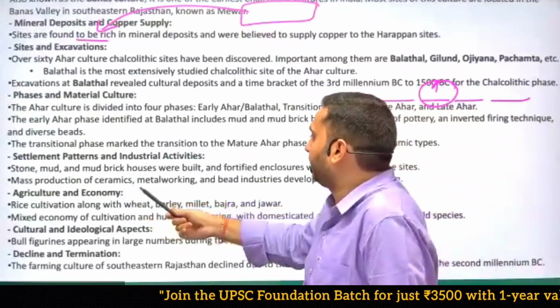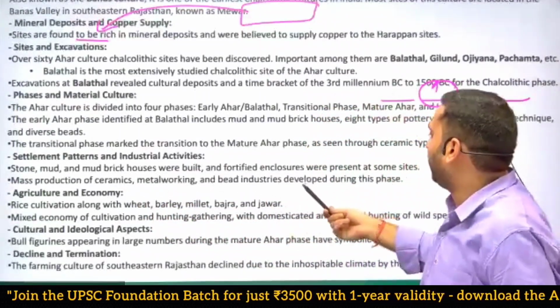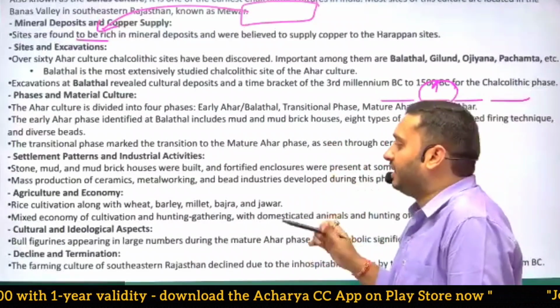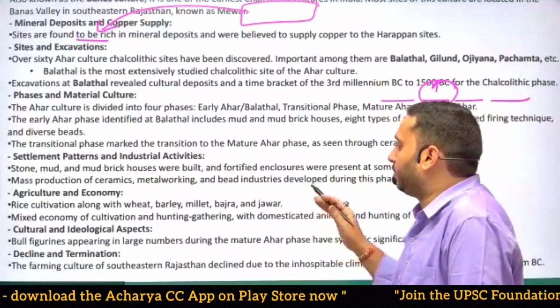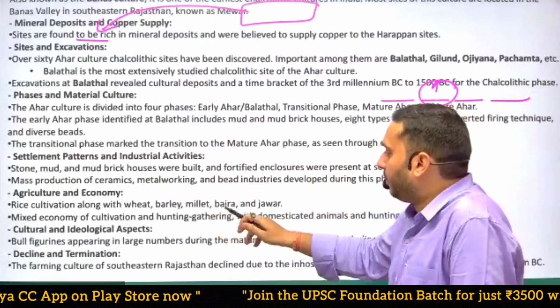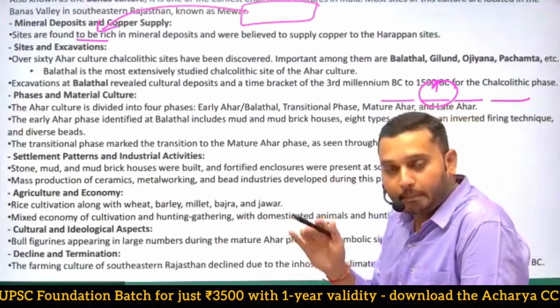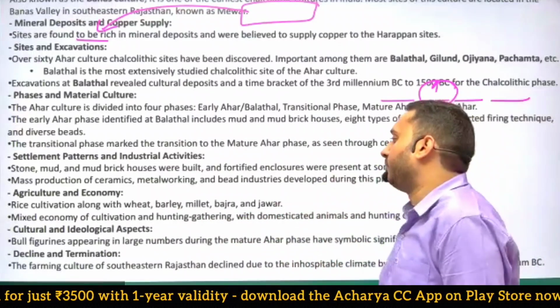Mass production of ceramics, metalworking, and bead industries developed during this phase. Agriculture and economy of Ahar culture: rice cultivation along with wheat, barley, millet, bajra, and jowar. Bajra and jowar are also types of millet. Ragi, jowar, bajra, they all are millets, various diversities of millets.